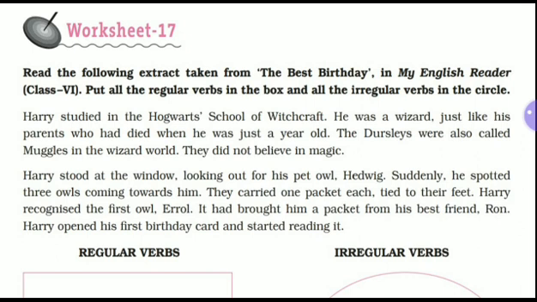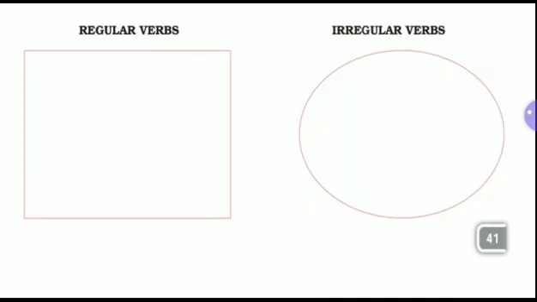Now, which verbs are regular, which irregular, that's what we have to see and fill in these 2 shapes. One is a quadrilateral shape, another is an oval. The regular verbs from this passage are: studied, died, called, believe, spotted, carried, tied, recognized, opened, started.